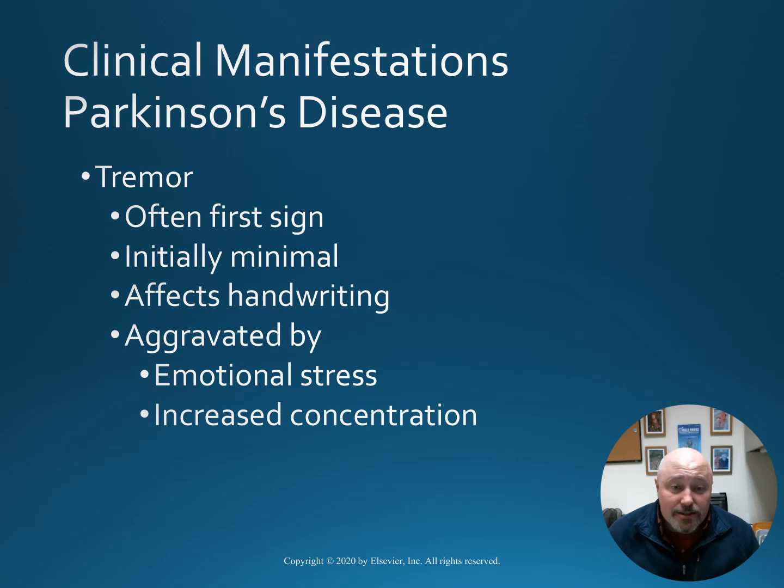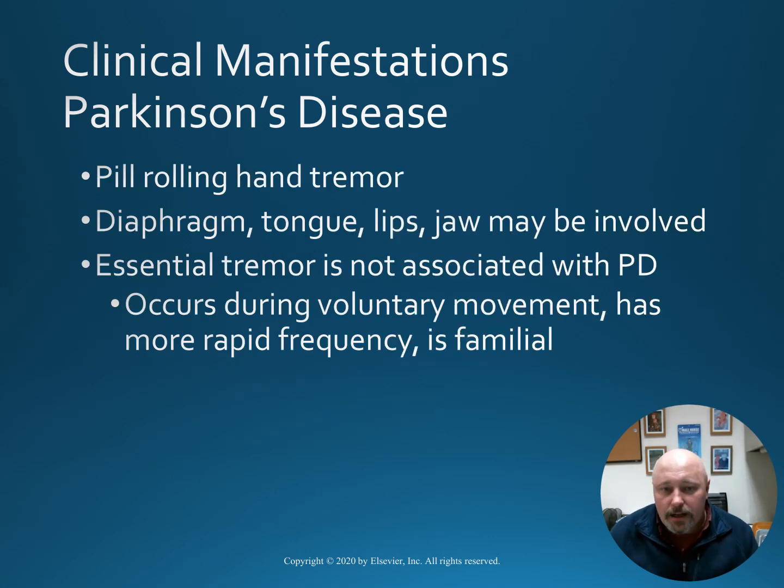A tremor is often the first sign. Though initially minimal, it can begin by affecting their handwriting, and it's aggravated by things like emotional stress and increased concentration. It may also manifest as a pill rolling hand tremor, and the diaphragm, tongue, lips, and jaws could also be involved. An essential tremor is not associated with Parkinson's disease, and it occurs during voluntary movement, has more rapid frequency, and has a familial disposition.